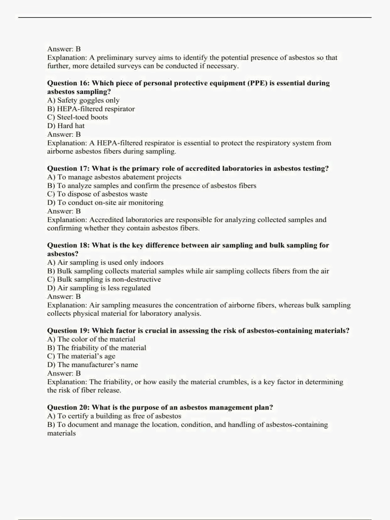Question 19. Which factor is crucial in assessing the risk of asbestos-containing materials? A. The color of the material. B. The friability of the material. C. The material's age. D. The manufacturer's name. Answer B. Explanation. The friability, or how easily the material crumbles, is a key factor in determining the risk of fiber release.